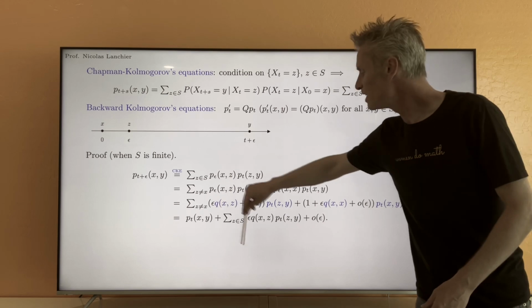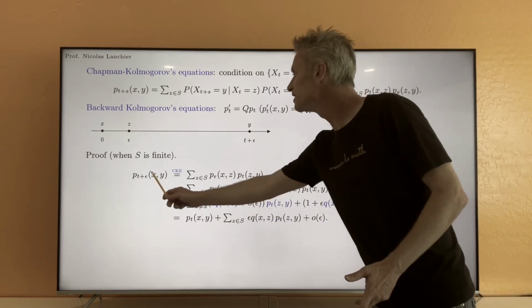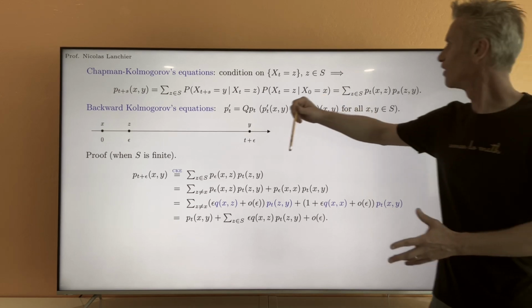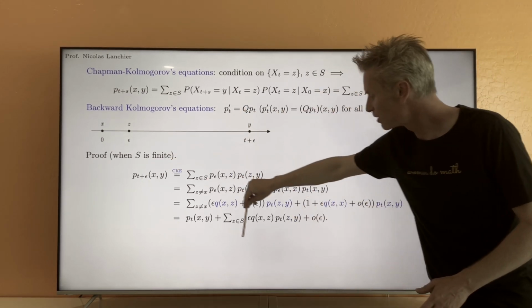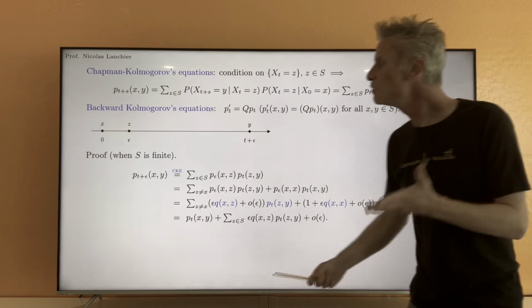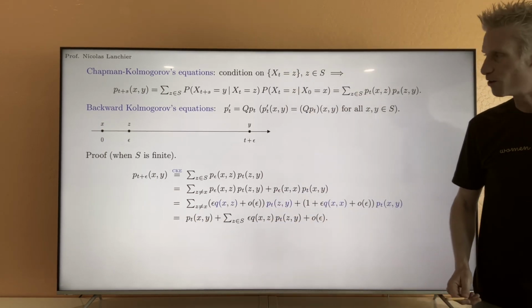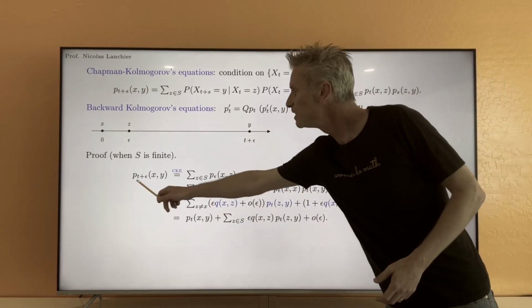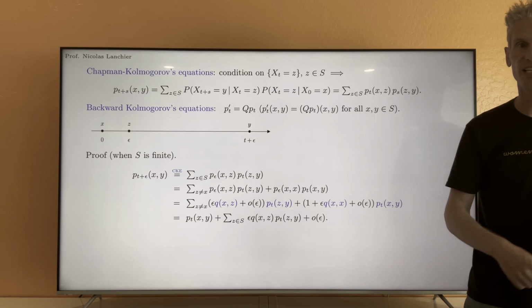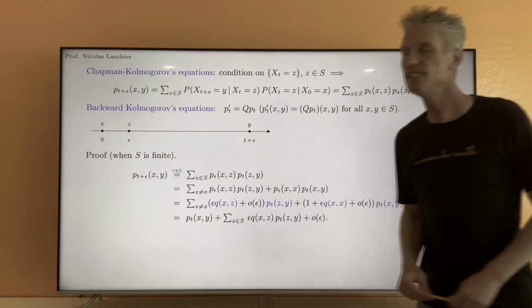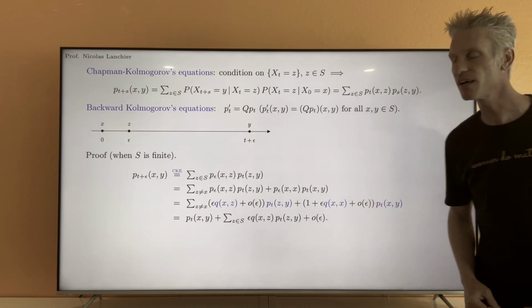So we have this expression here, and notice now that this term minus this one is just equal to this sum. To look at the derivative, we want to look at pt plus epsilon xy minus ptxy and divide by epsilon. This minus this divided by epsilon is just this sum here divided by epsilon.